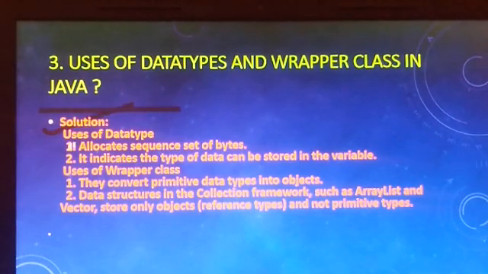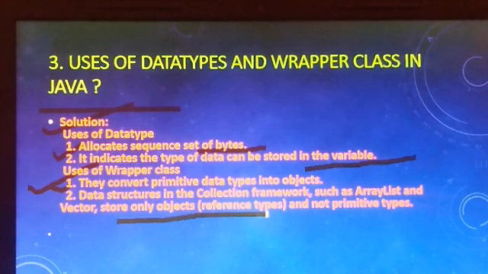Solution, use of data types. First point is it allocates a sequence of set of bytes. Second point is, it indicates the type of data that can be stored in the variable. Use of wrapper class. First point is to convert primitive data types into objects. Second point is data structures. Collection framework classes such as ArrayList and Vector store object reference types and not primitive types.